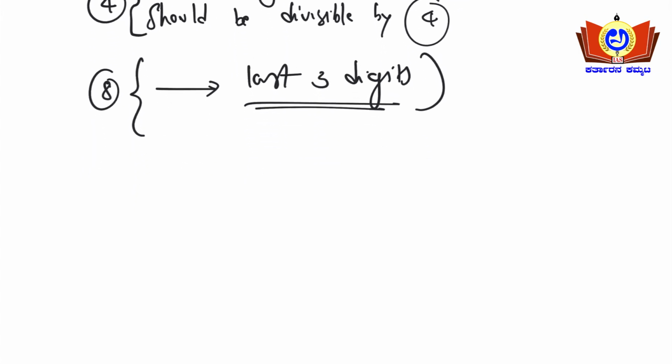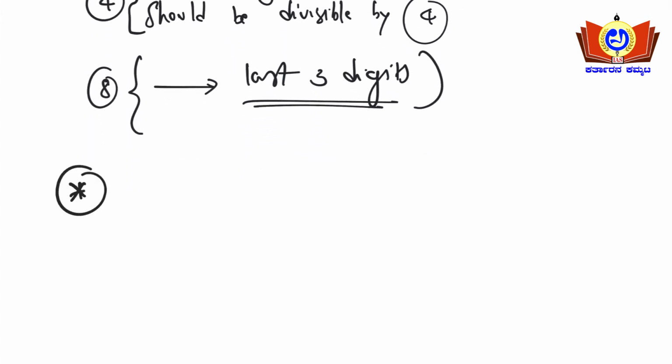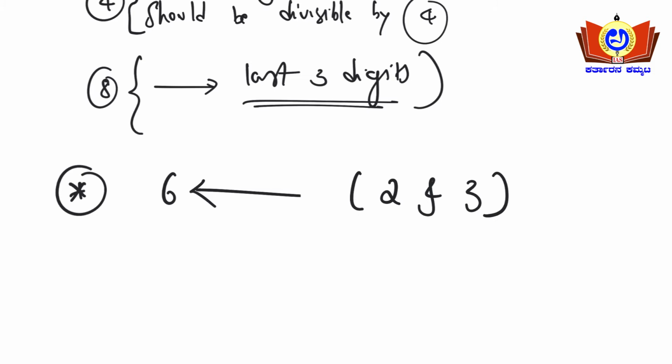Okay, simple. So now I'll be taking the rule for 6. So what is the divisibility rule of 6? See here, a number is divisible by 6 if that particular number is divisible by both 2 and 3, not either 2 or 3.